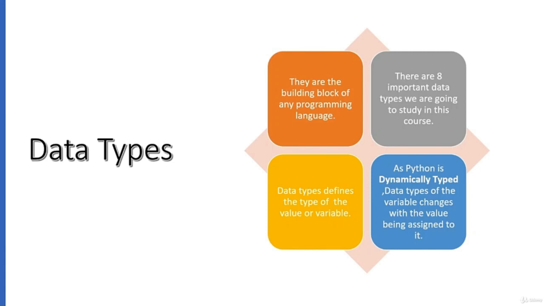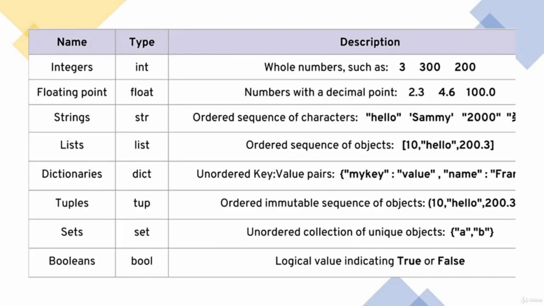You can't put a floating point value in that variable. But Python is so versatile and flexible, it is dynamically typed, so you can change the data type at any moment you want. So let's see these 8 important data types that we are going to study.